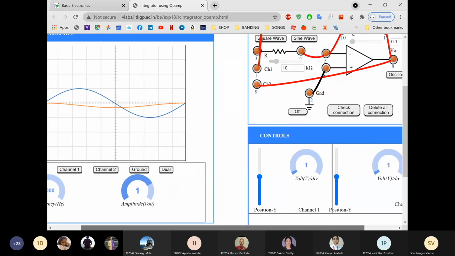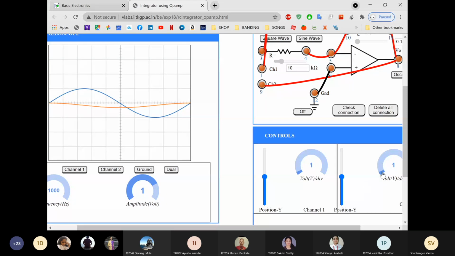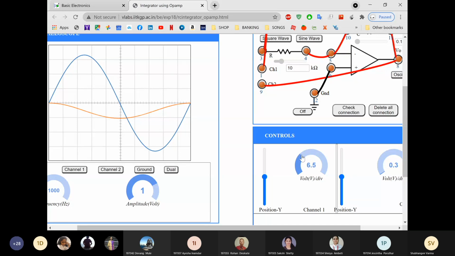I'll change the volts per division. This is my channel 2. If I change the volts per division, I can see a larger waveform. Can you see the change? I am changing the volts per division now. Now you can see. See, there is a change. So this is input and output. For this positive half cycle, my waveform is starting from a 90-degree phase shift. It means for my sine input, I am getting a cosine output.